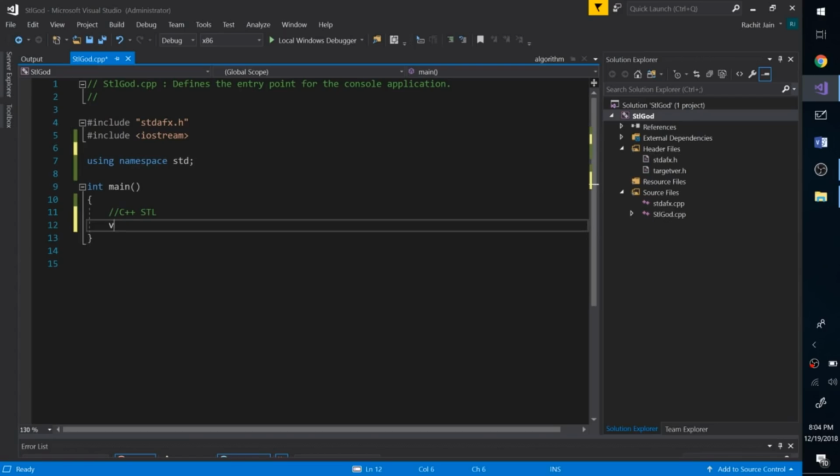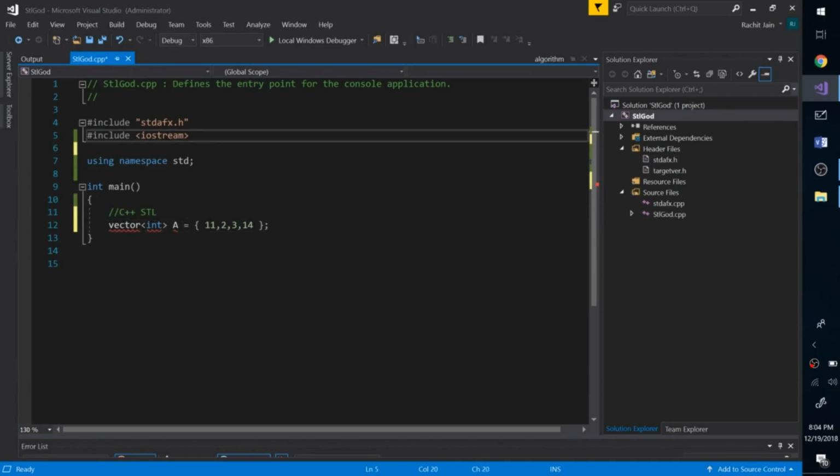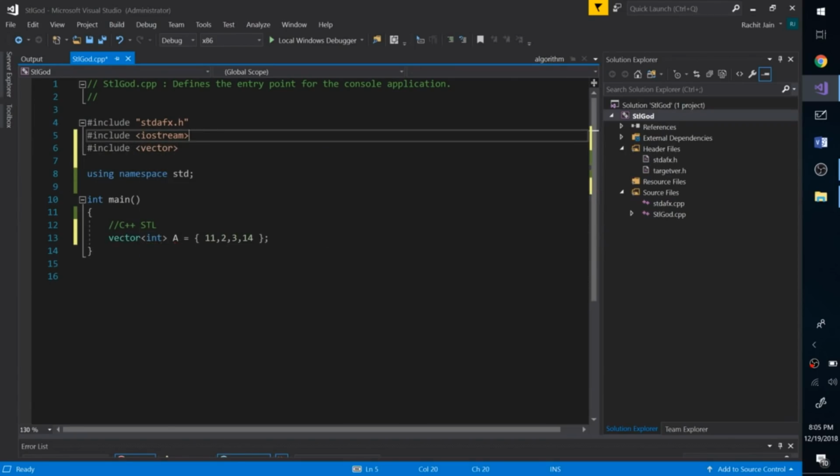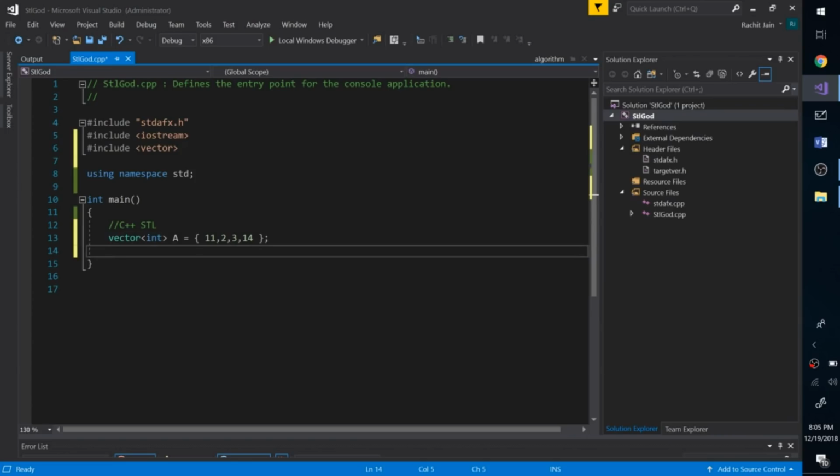So to begin with, let's start with vector. Vector int is nothing but an array or a list of 1 2 3 4, let's say. So let's say we have four numbers, 1 2 3 4, or let's shuffle them up. Let's make this 11, let's make this 2, then we have a 3, and let's have 14. Of course it's throwing an error because I have to include the library for that, hash include vector, and this will go away. Alright, so I have my vector.